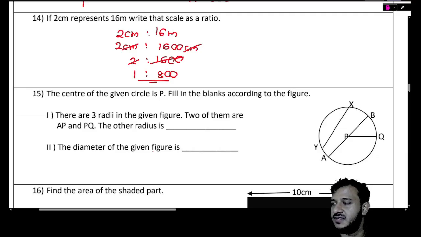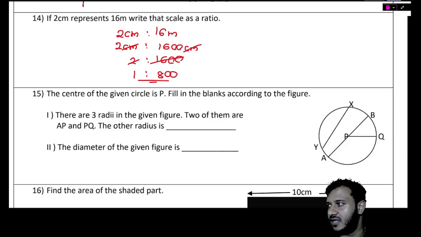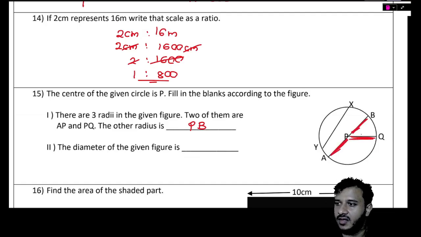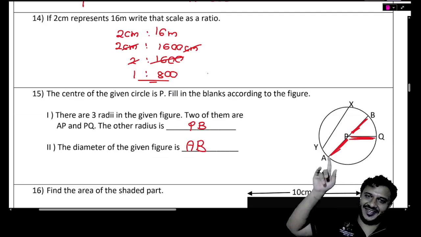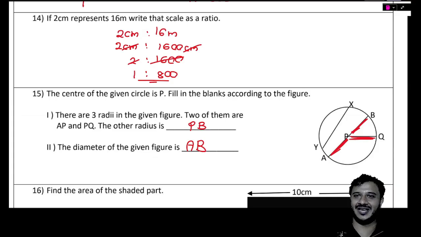The center of the given circle is P. Fill in the blanks according to the figure. There are 3 radii given in the figure. 2 of them are AP and PQ, and the other one is PB. Isn't it? Yes, the lengths AP, PQ, PB. The diameter of the figure is A to B, because it goes from one corner to the other corner through the center. Many people wrote YX because they were thinking the chord is the diameter.